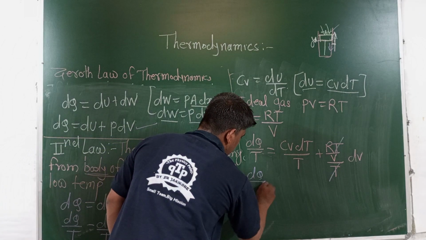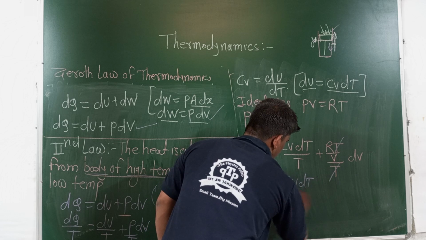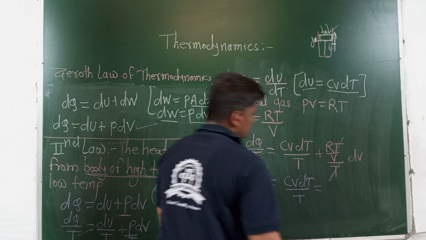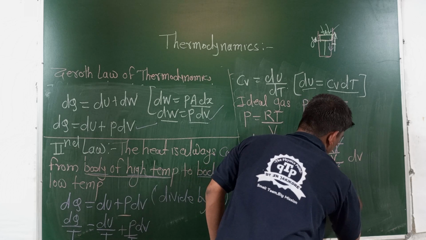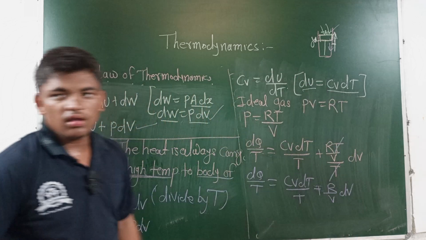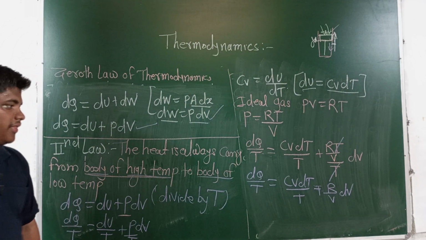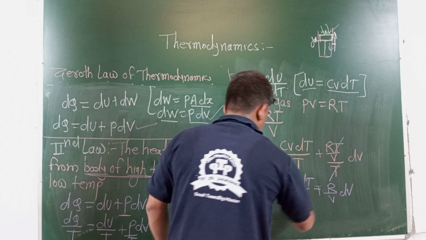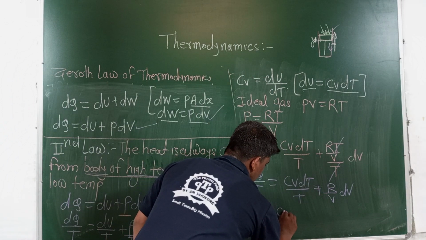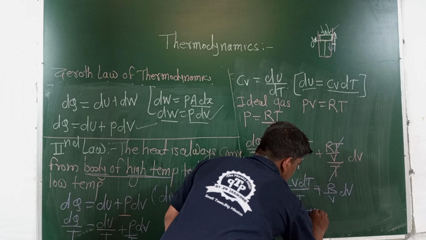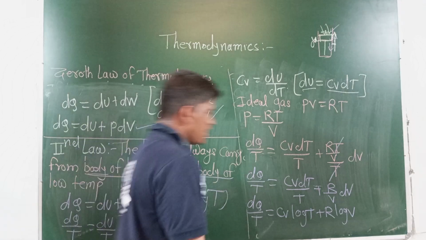Then dq divided by T is equal to CV dT divided by T plus R upon V into dV. Then integrating both sides, the integral of dq upon T is equal to CV into log of T plus R into log of V.